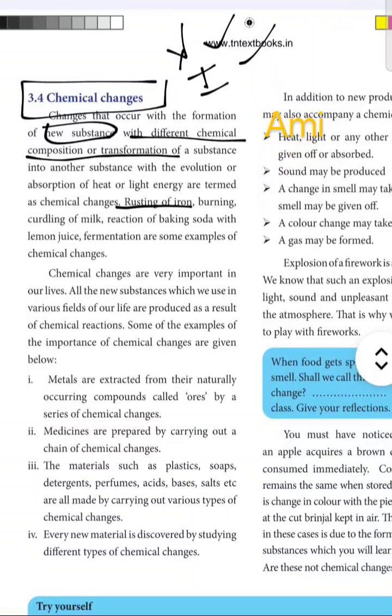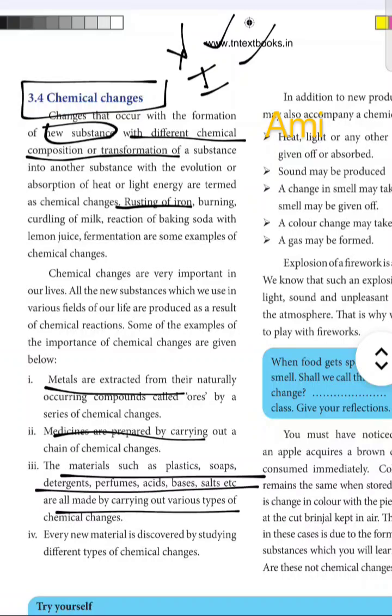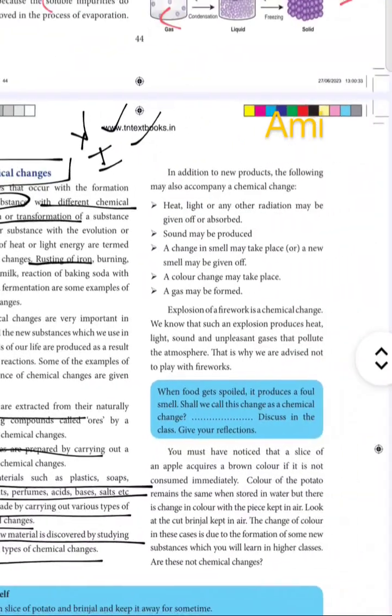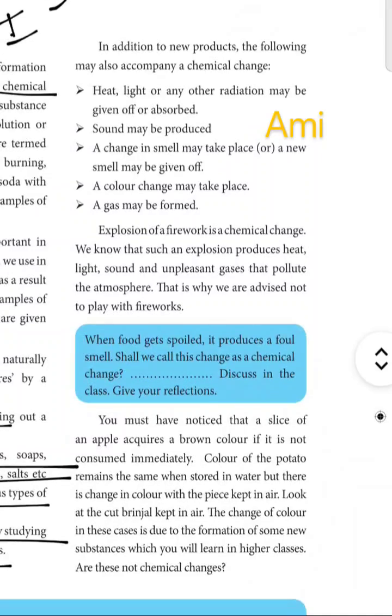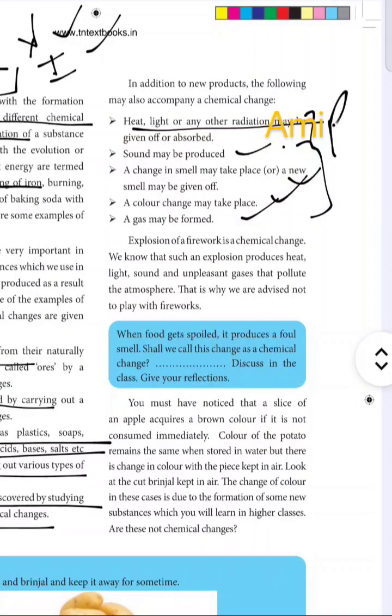For example, medicines are prepared and metals extracted, and materials such as plastic and soap are made, and every material is discovered by studying different types of chemical changes. Now here you can see what new products are formed. A change in smell, a color change, or a gas may be formed, a sound may be produced, a pop sound or something like that. Heat or light or any other radiation may be produced. All these are the new substances formed as a result of chemical change.